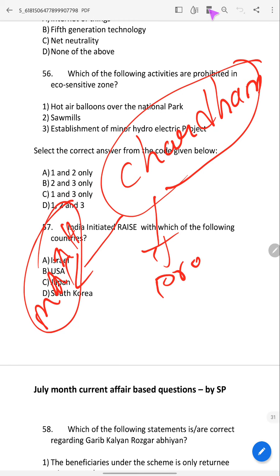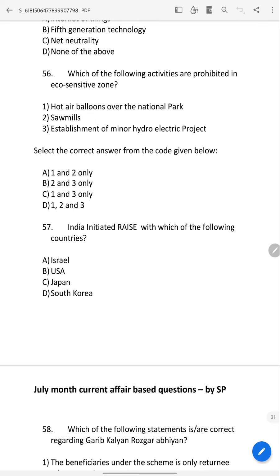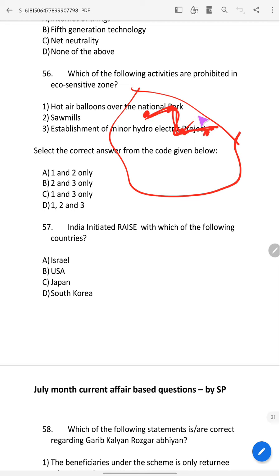In Uttarakhand, it connects four places: Yamunotri, Gangotri, Kedarnath and Badrinath. So you should know this.